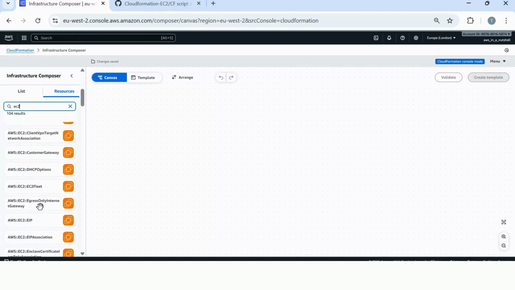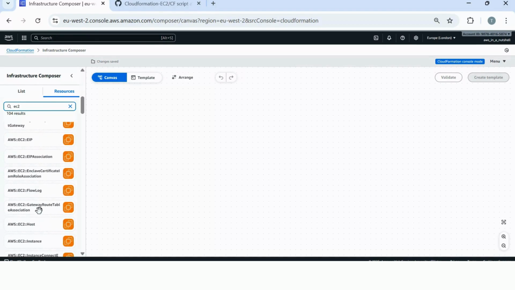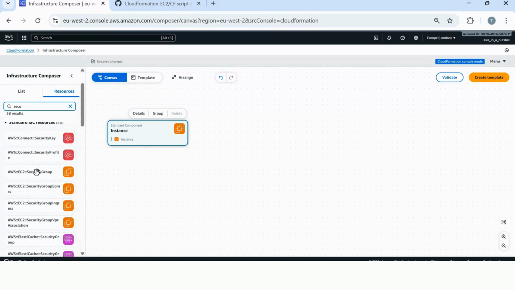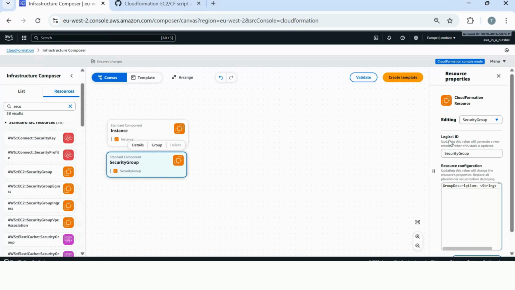So if we were going to try and do that here, we'd search for EC2 and find EC2 instance and drag it into the infrastructure composer. And then we'd look for a security group. So you can drag these different things in here. And again, I don't really find it very easy to use.